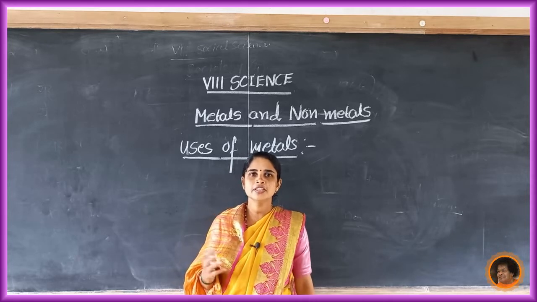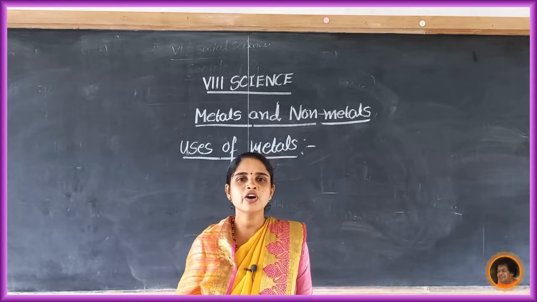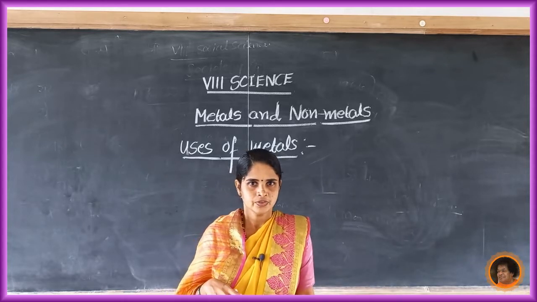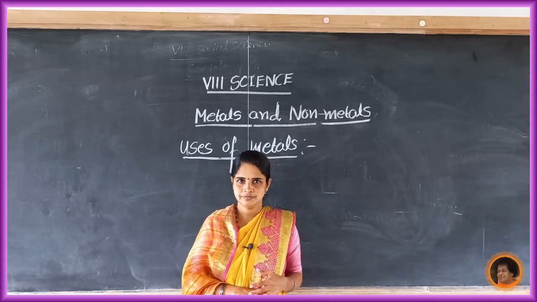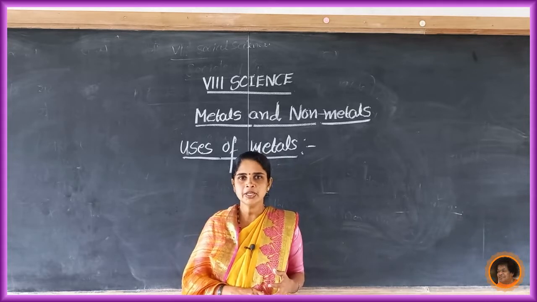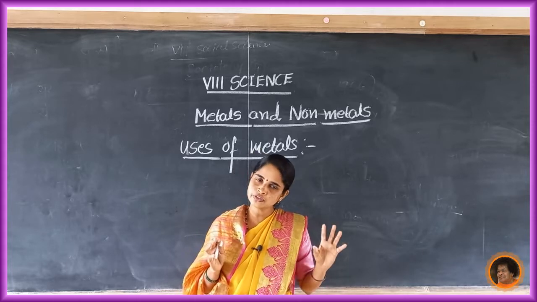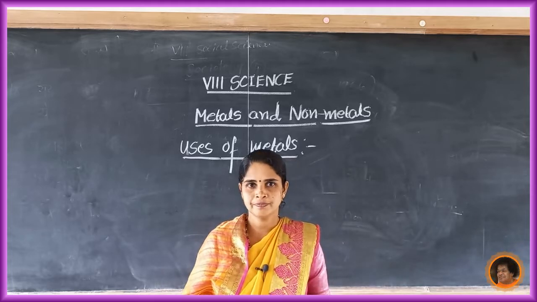In our kitchen we use a large number of utensils for cooking purposes. These are all made up of metals like aluminium or iron. And water boilers are also made up of metals.